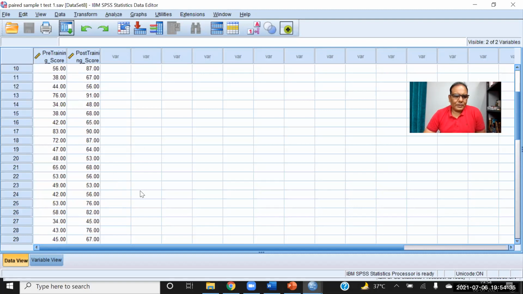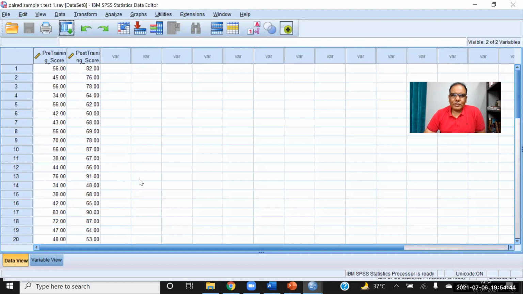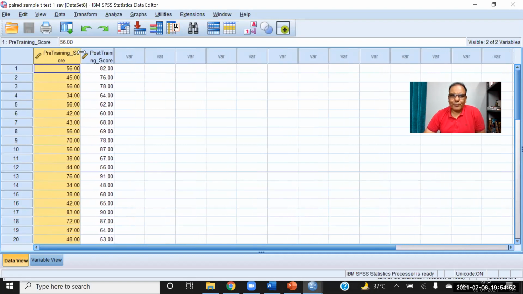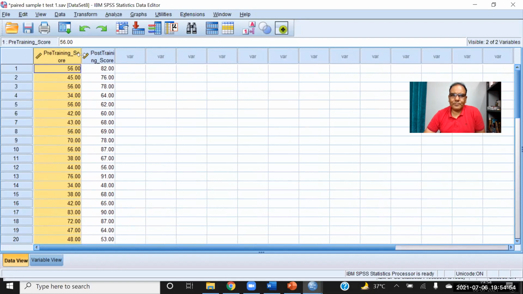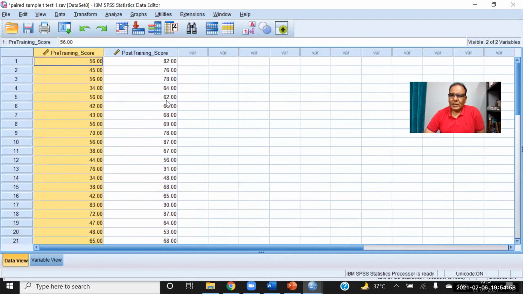There are 30 employees in a company, and they are selected for a training program. So their test is taken, and these are the scores of the test before joining the training program, and they attended the training program, and after that the test is again conducted to understand their performance.